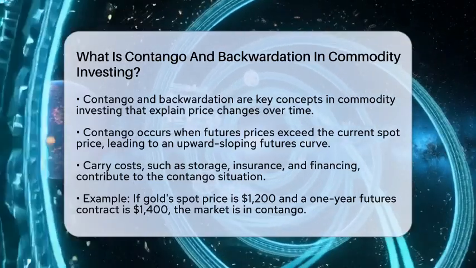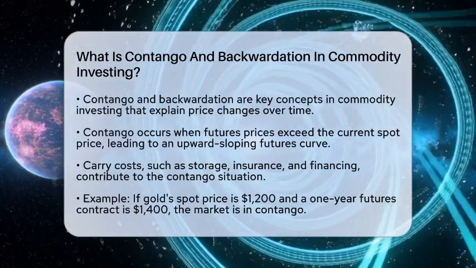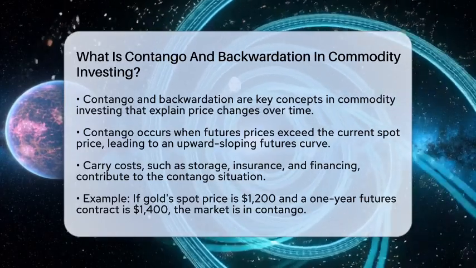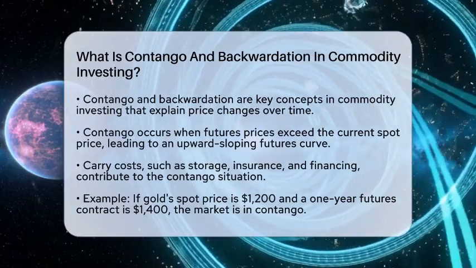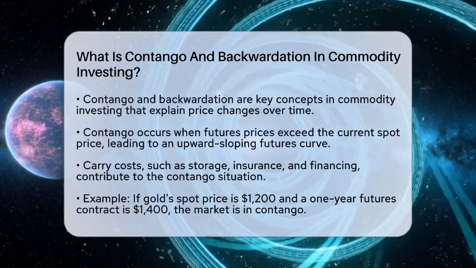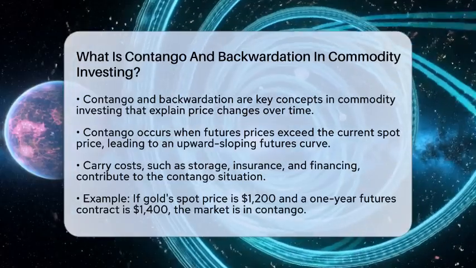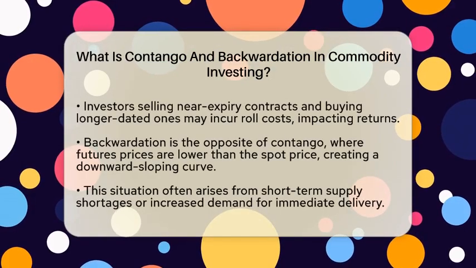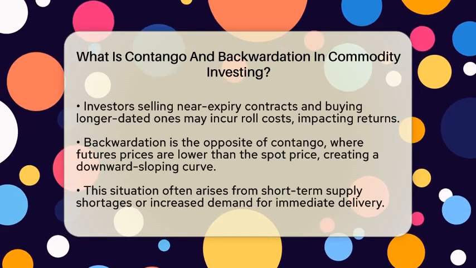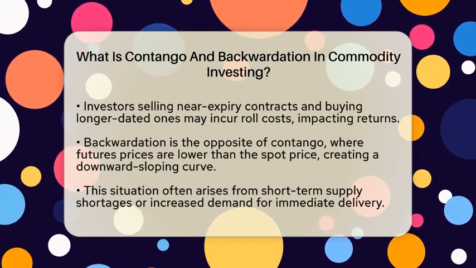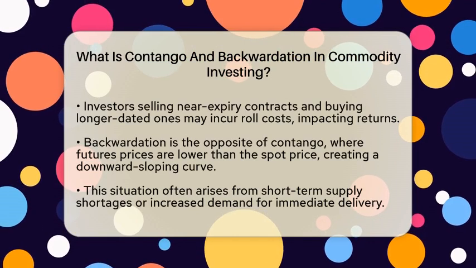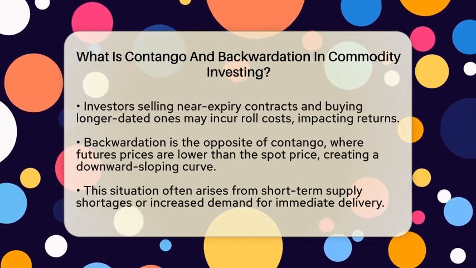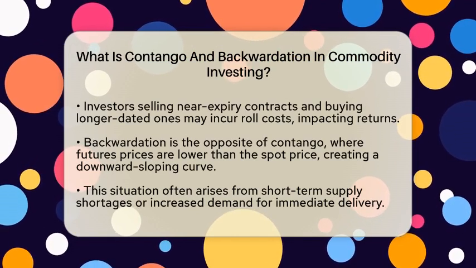Why does this happen? One reason is the costs associated with holding the commodity until it is delivered. These costs include storage, insurance, and financing, which are collectively known as carry costs. For example, imagine the spot price of gold is $1,200 per ounce. If a futures contract for delivery in 1 year is priced at $1,400, the market is in contango.